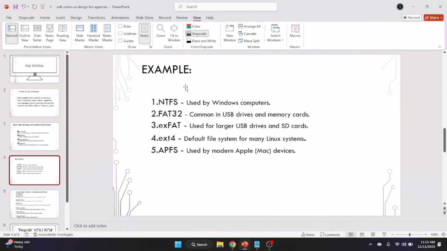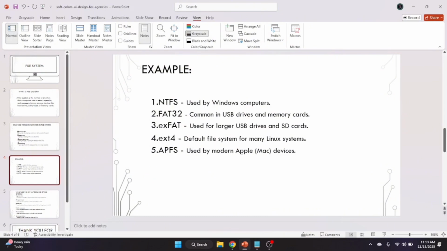Then the examples. There are 5: NTFS, FAT32, exFAT, ext4, and APFS. NTFS means New Technology File System, used by Windows computers. The second is FAT32. FAT means File Allocation Table, common in USB drives and memory cards. The third one is exFAT, or extended file allocation table, used for larger USB drives and SD cards. And the fourth one is ext4, the fourth extended file system,